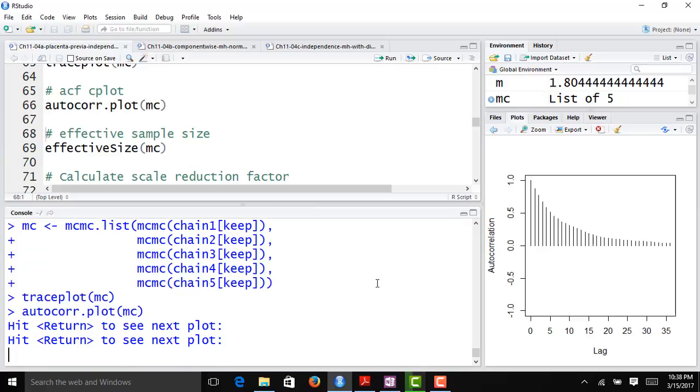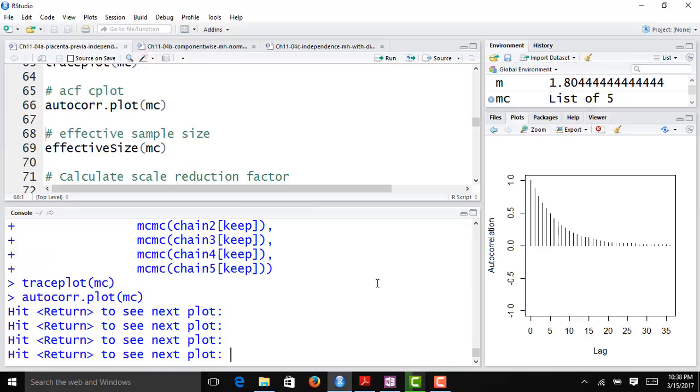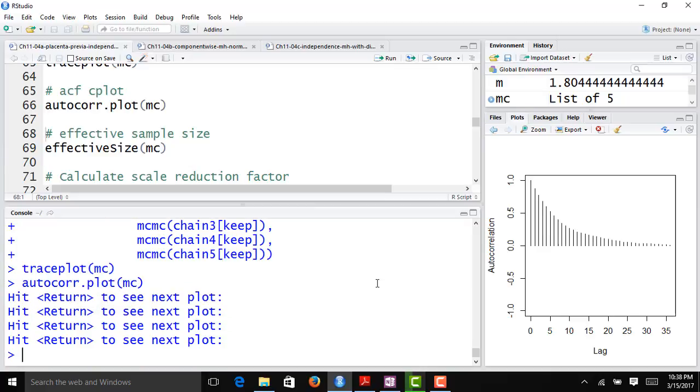For the second chain it looks similar. The third chain looks similar. Fourth chain and fifth chain. And so they all look pretty similar. There's definitely some autocorrelation in our chain, but we're seeing some decay over time, which is good.